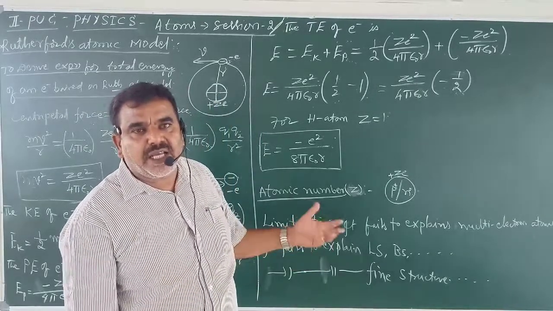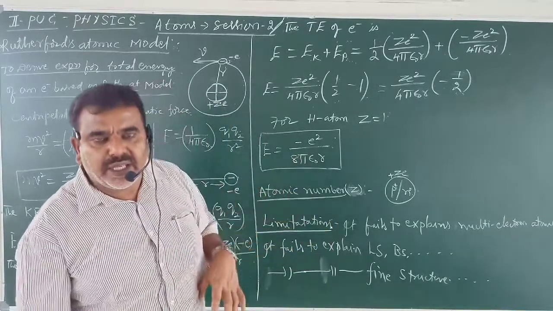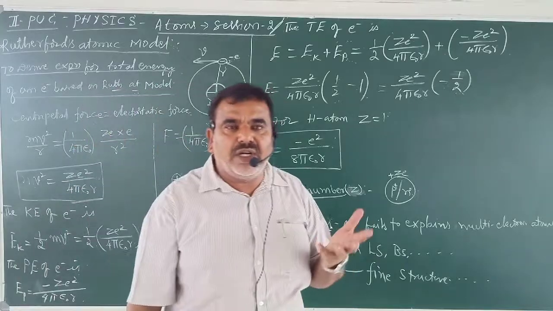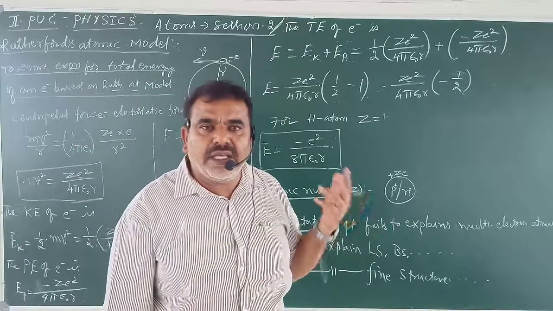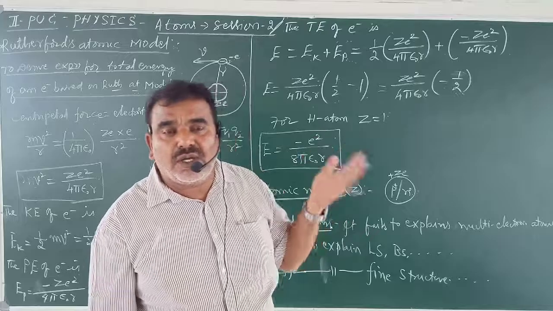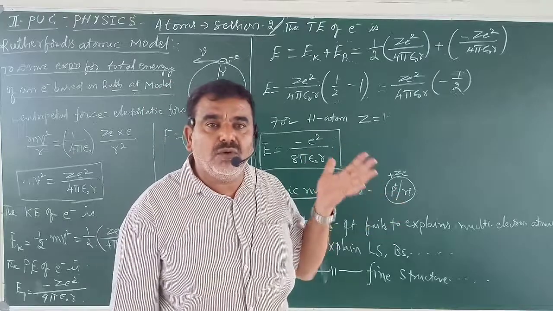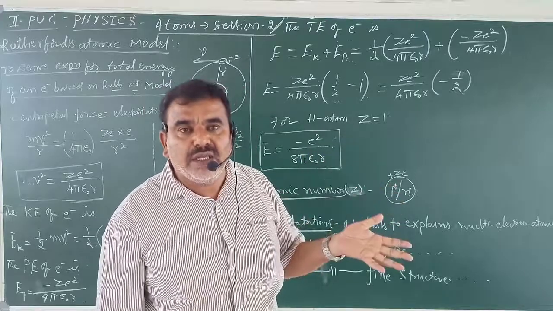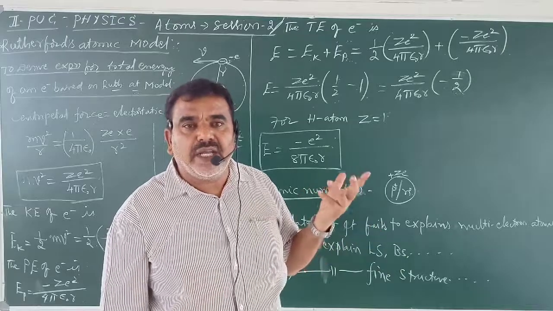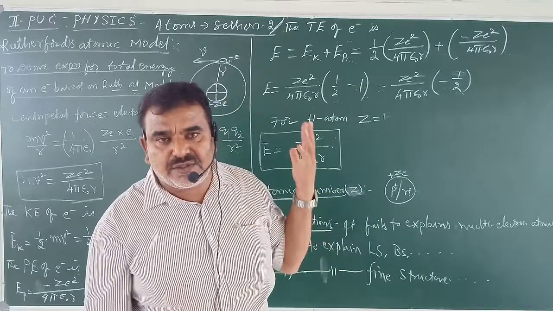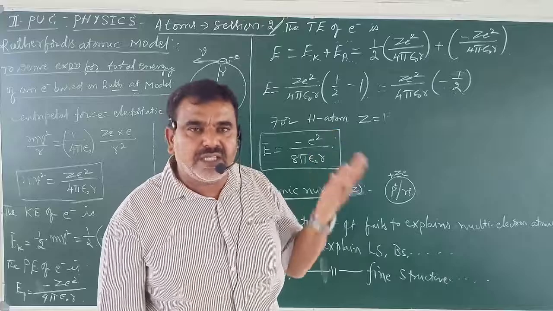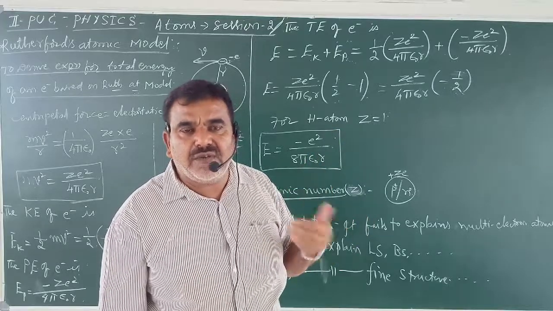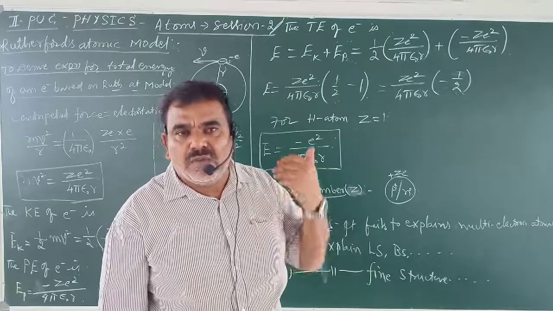By that time, one more new model was given to the field of physics. That model is called Bohr's atomic model. He stated his views in terms of postulates. In the next session, we shall start with Bohr's postulates.